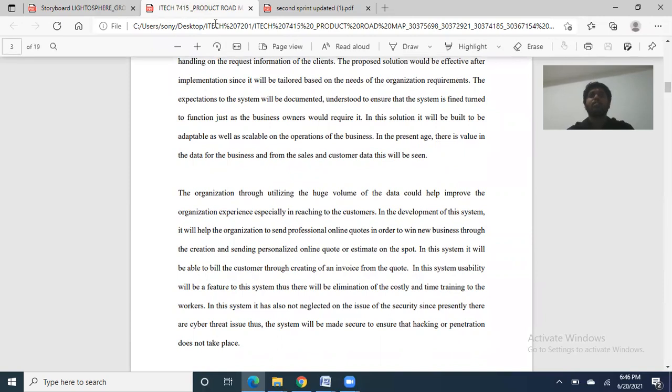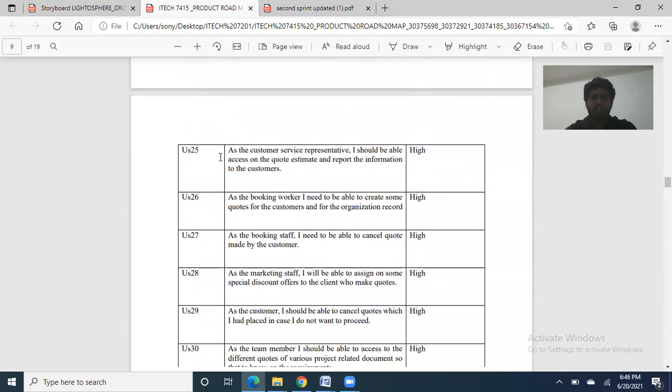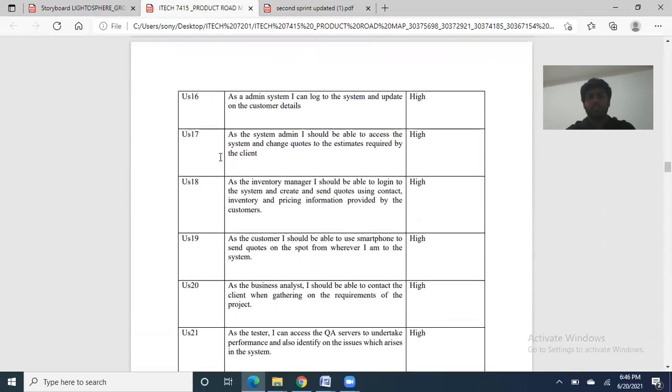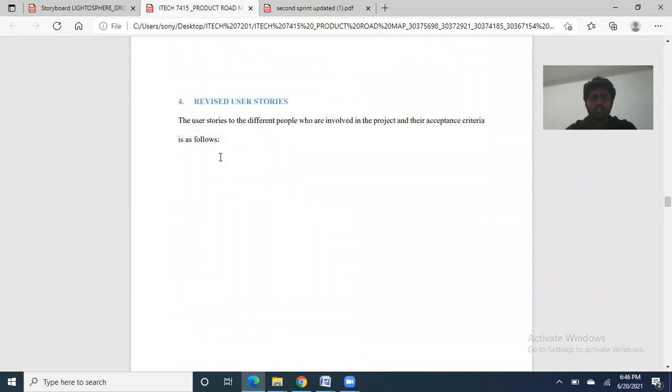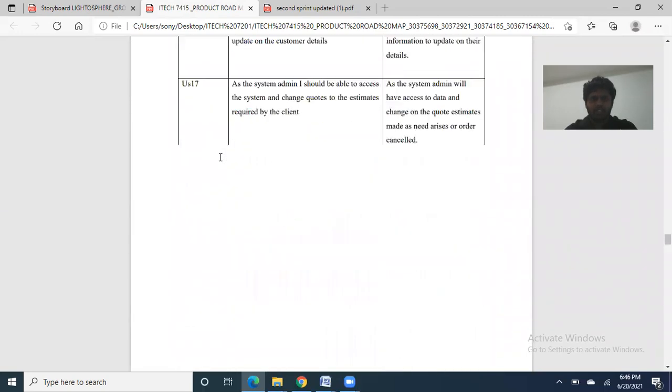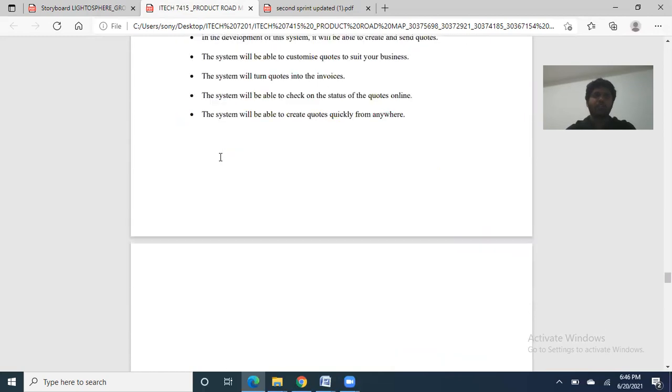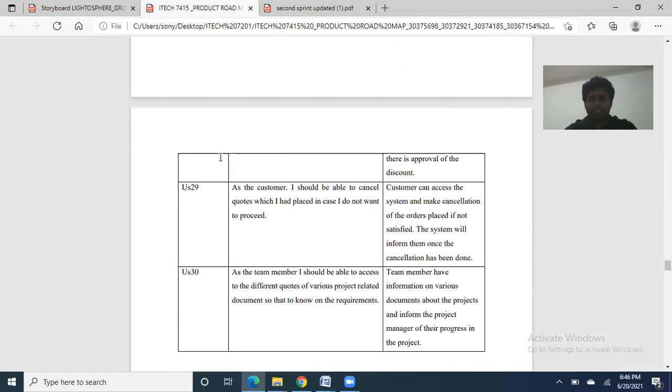In this project, the total project is divided into 30 user stories, and we have divided the 30 user stories into 3 sprints, 10 in each sprint.